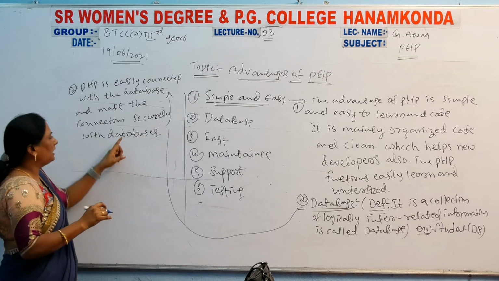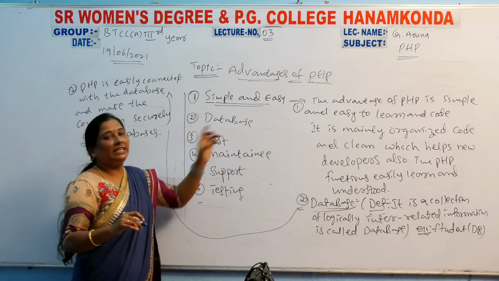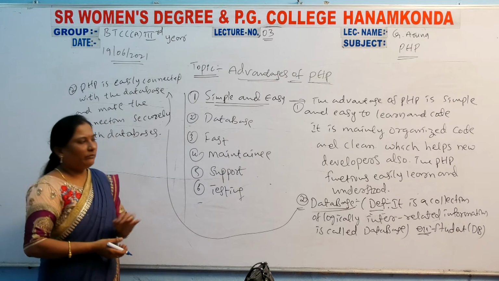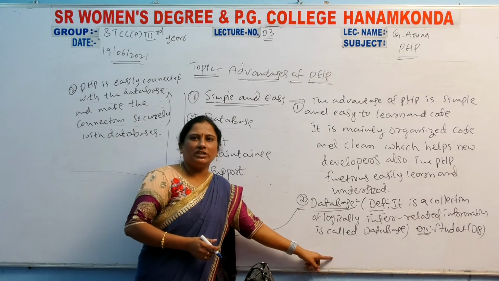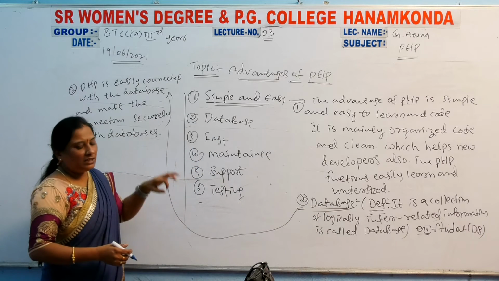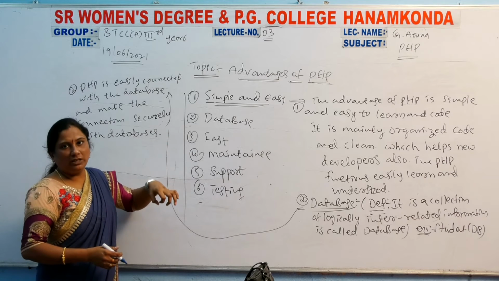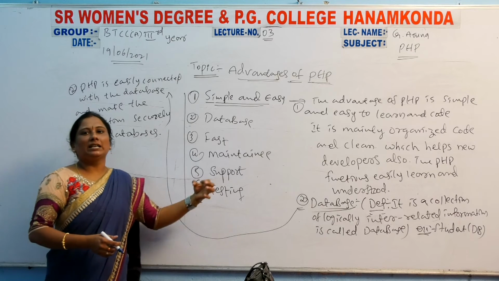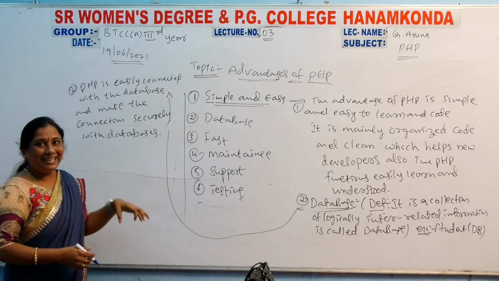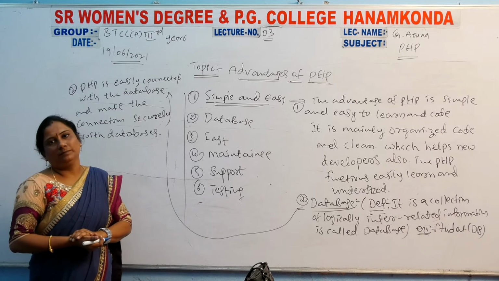So this is the simple definition. You have to write the second one, database. First you write the database definition. Then after that, why is this database an advantage of PHP? Securely the databases can be connected and the database applications are also executed securely.